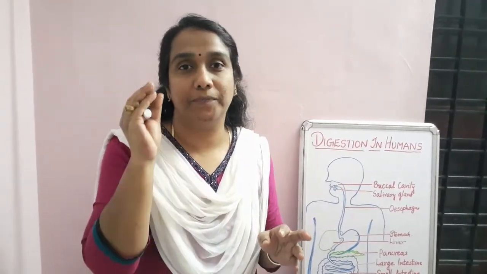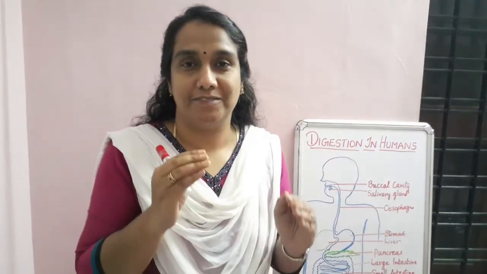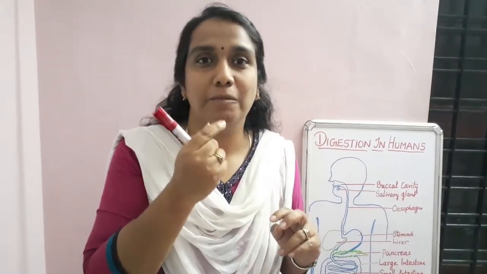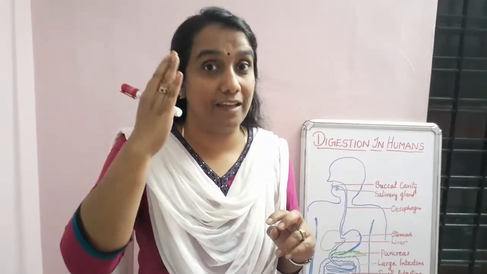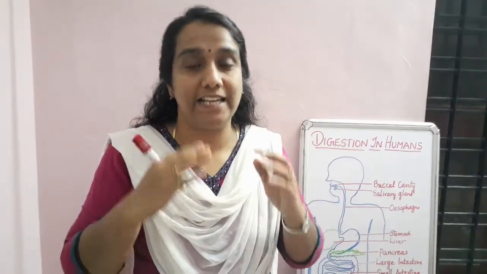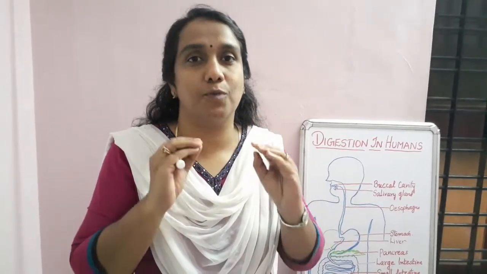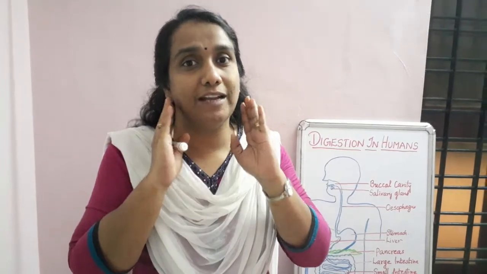Suppose if I am telling you now, think about tamarind or mango or pickle. Just think about it, water will come inside your mouth. That is because if you are thinking, the brain knows that and it will automatically produce saliva. Okay, a fluid is coming, right? That is known as the saliva. So saliva is produced by the salivary gland.